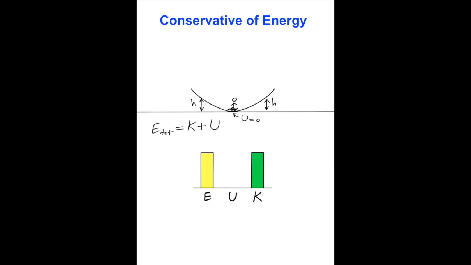So the skateboarder is moving fastest at this point and then starts slowing down, moving upwards until it reaches the maximum height, and then accelerates downwards again.